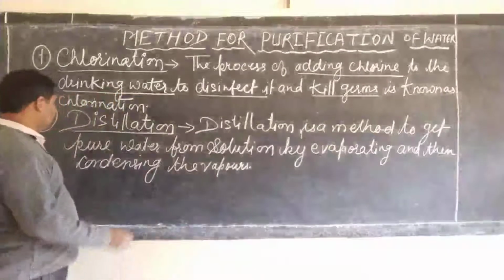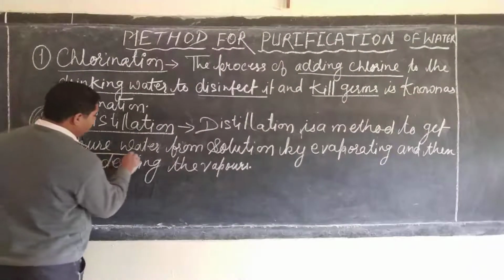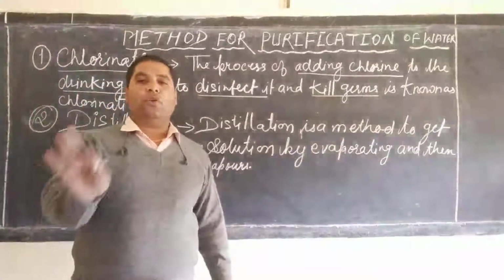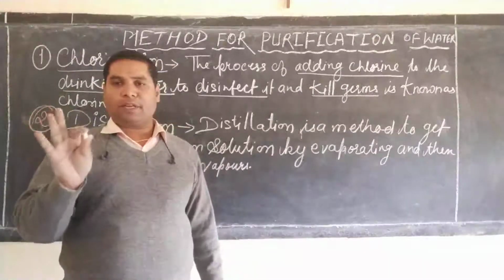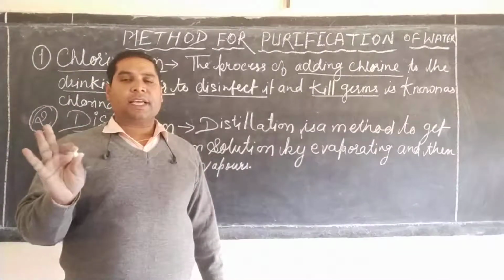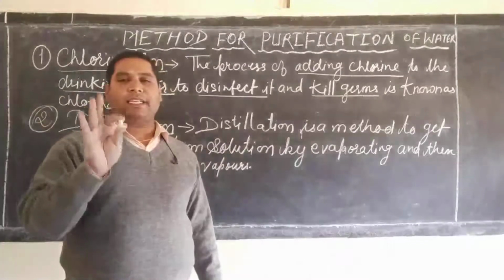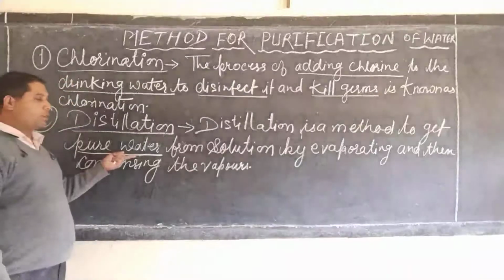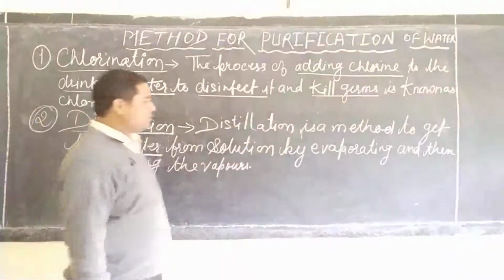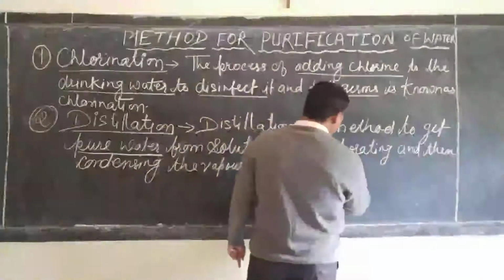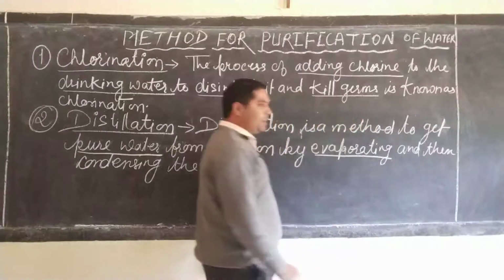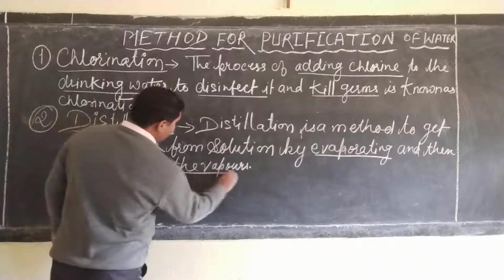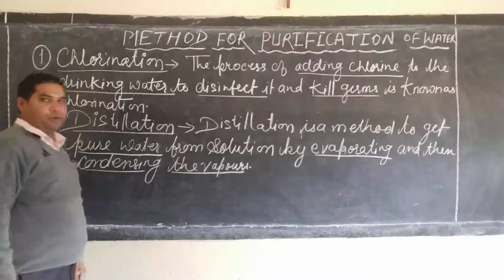Let us understand what we mean by distillation. Get pure water. What do you understand by pure water? Pure water means no impurities, no dissolved gas or any type of mineral present in the water. From the solution, first evaporating and then condensing the vapor is the process known as distillation.